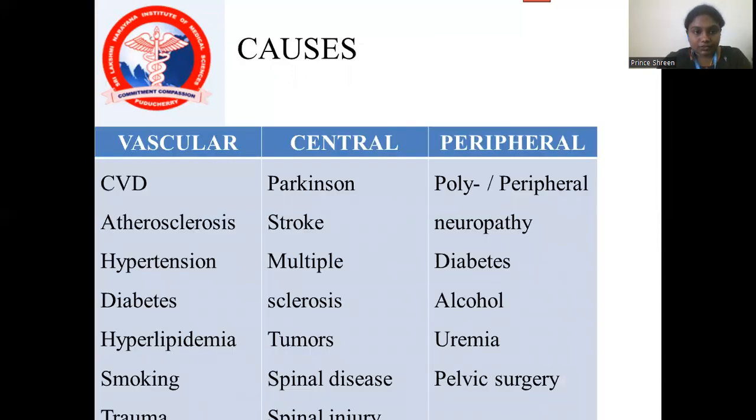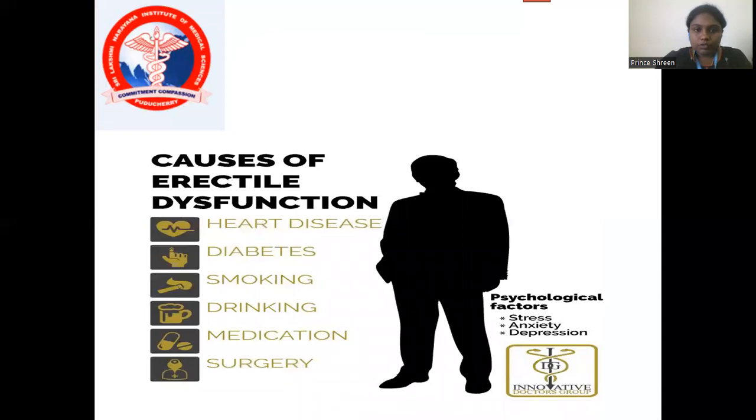What are the causes in vascular? First is cardiovascular disease, atherosclerosis, hypertension, diabetes, hyperlipidemia, smoking, and trauma. In central causes, that is Parkinson's disease, stroke, multiple sclerosis, tumors, spinal disease, and spinal injury. Then peripheral causes are polyneuropathy: diabetic, alcohol, uremia, and pelvic surgery causes.